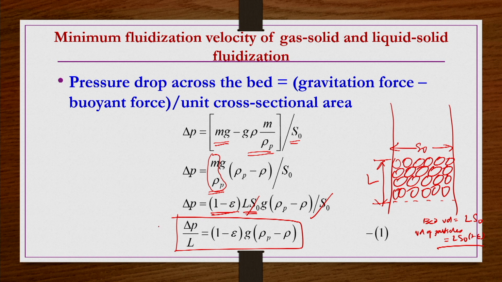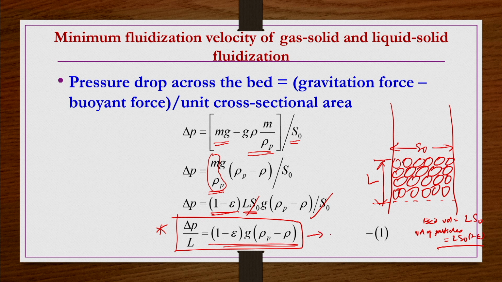So, you have delta P by L equals (1 minus epsilon) g delta rho, right. Now, this equation we are going to use in Ergun's equation in order to find out the minimum fluidization velocity, or the velocity at which, when you are gradually increasing it, there would be a certain velocity at which the pressure drop would be equal to this one, and after that it is going to be constant.